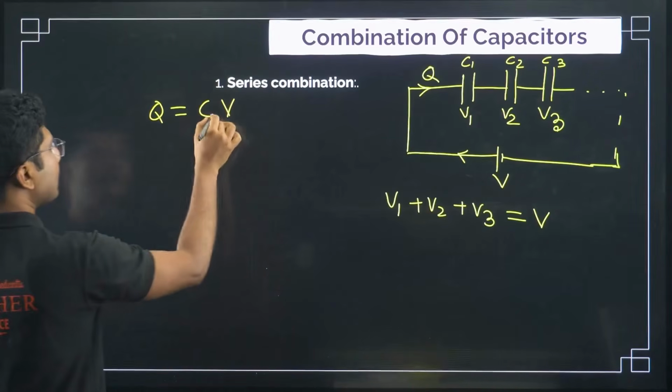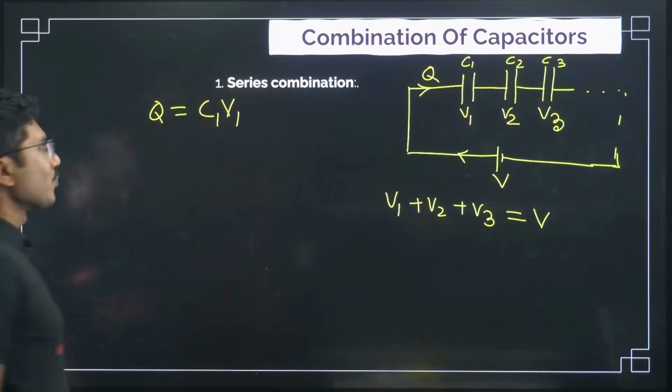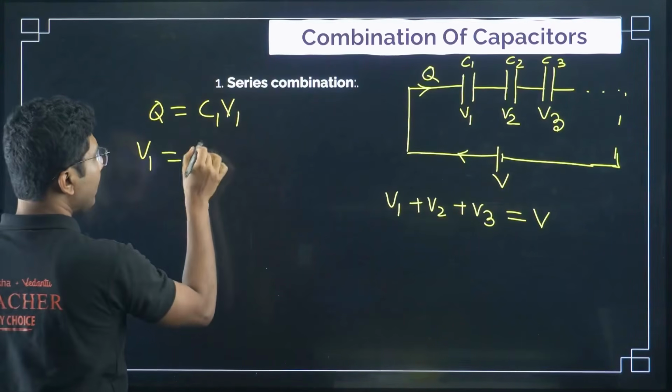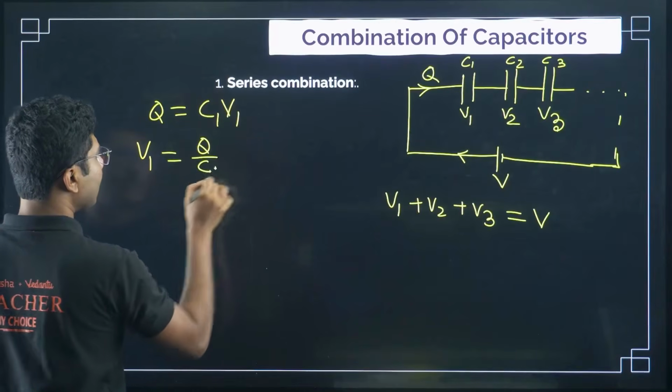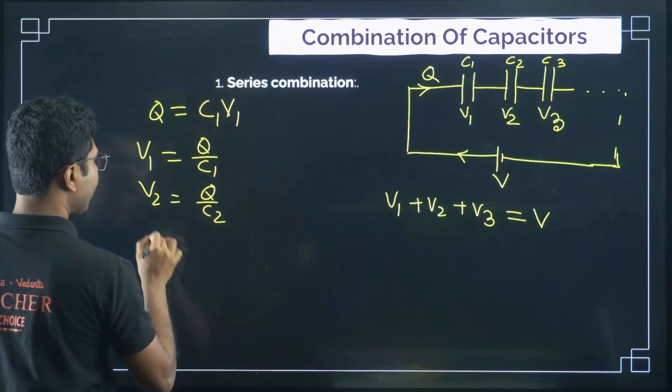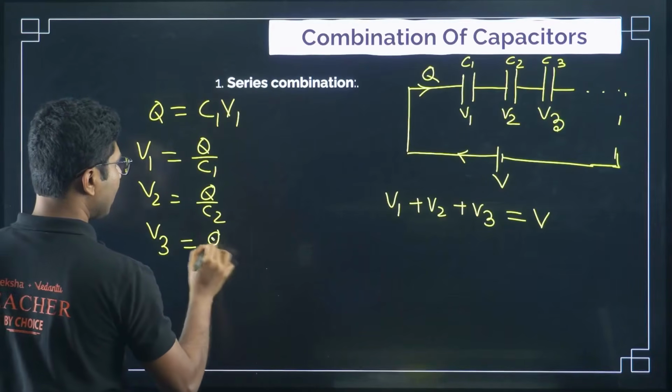So Q equals C1 V1. What is the value of V1? V1 equals Q by C1. Similarly, V2 will be Q by C2 and V3 will be Q by C3.